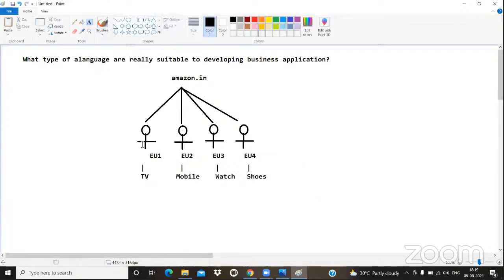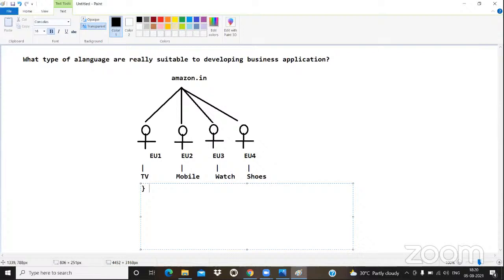So these products are delivered to the customer by the Amazon.in management with the support of some delivery boys. Please concentrate. Why are delivery boys delivering the product to us? The reason is they are getting money from whom? Amazon.in management. Why does Amazon.in management give the salary to the delivery boys? The reason is they are getting the profit on top of our products. Once we purchase the product, they are going to deliver. Once they deliver, automatically they will get the profit. If the number of end users increases, automatically profit will increase.